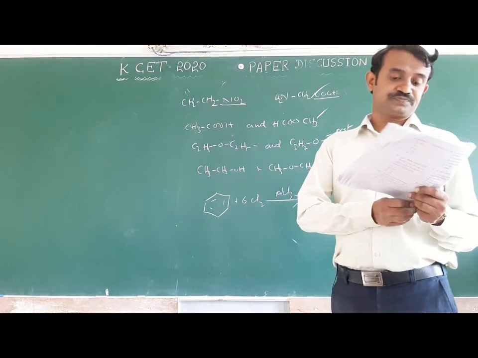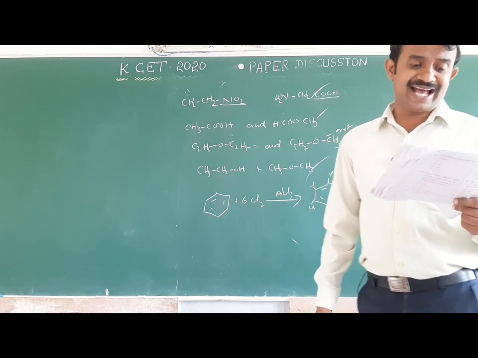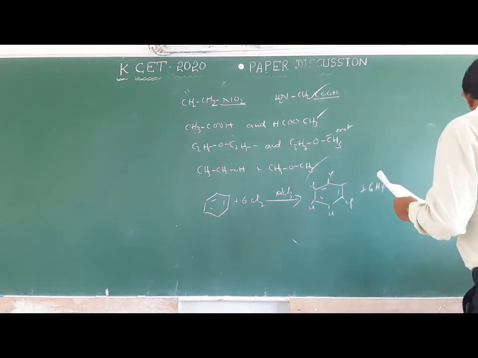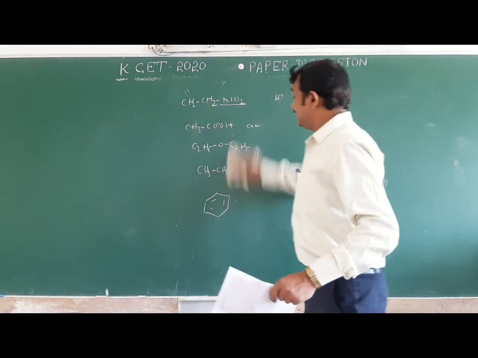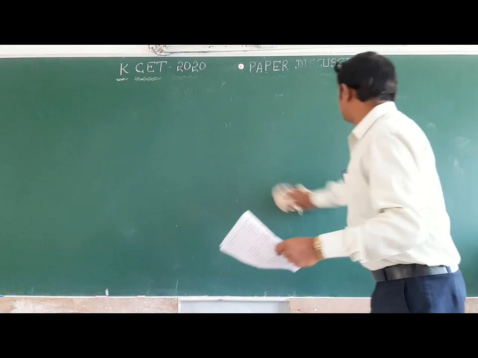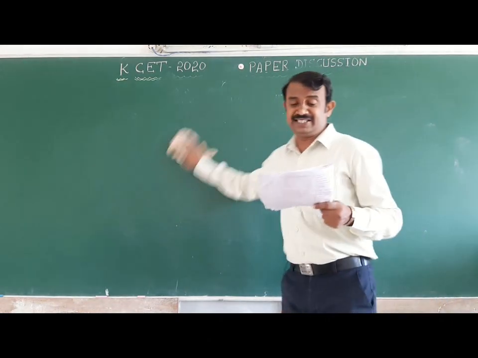Next one. A metal exists as an oxide with formula M0.96O, which means it has a metal deficiency defect in the solid state.